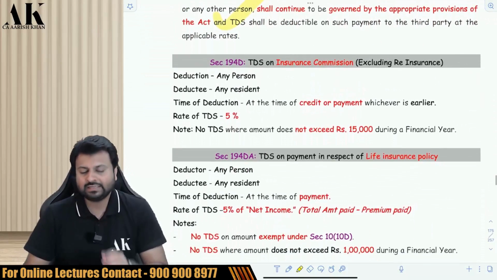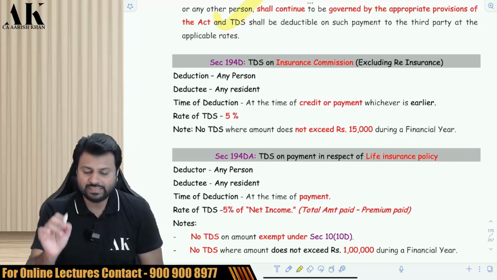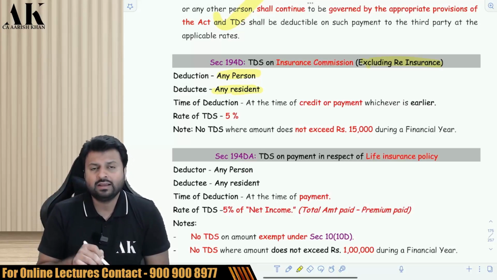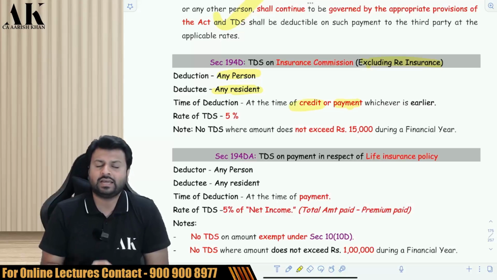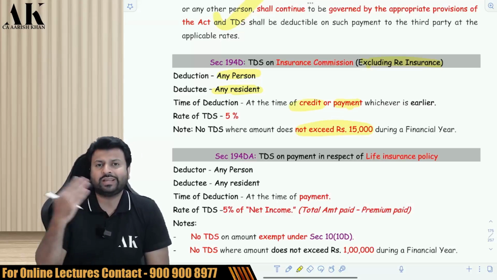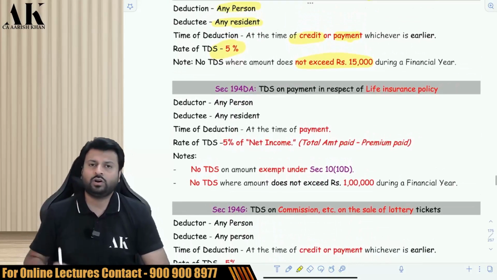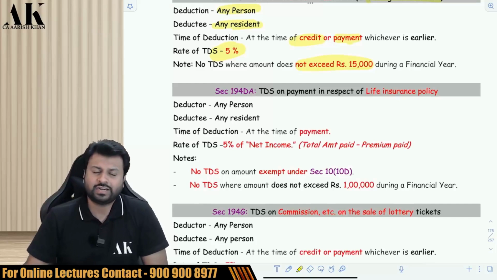Next, is TDS deducted on insurance commission? Yes. Who will deduct? Any person, excluding reinsurance. On reinsurance, TDS is not deducted. Who is the deductee? Resident. What is the timing? Credit or payment, whichever is earlier. What is the threshold? 15,000 rupees should be exceeded in the financial year. And what is the rate? The rate is 5%, on your payment or on your credit, whichever is earlier.